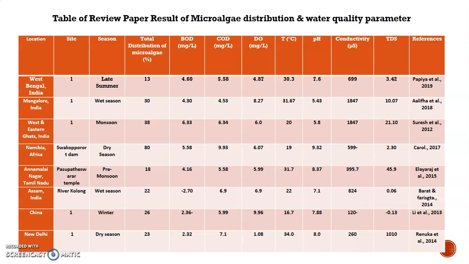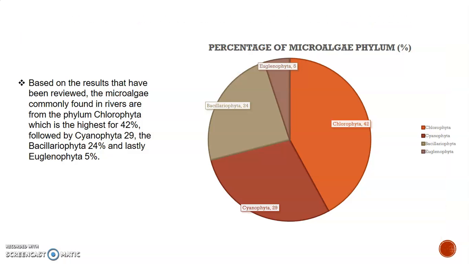This is the table of the review paper results of microalgae distribution and water quality parameters for other countries. Based on the results that have been reviewed, the microalgae commonly found in rivers are from phylum Chlorophyta, which is the highest at 42%, followed by Cyanophyta 29%, and then Bacillariophyta 24%, and lastly Euglenophyta 5%.